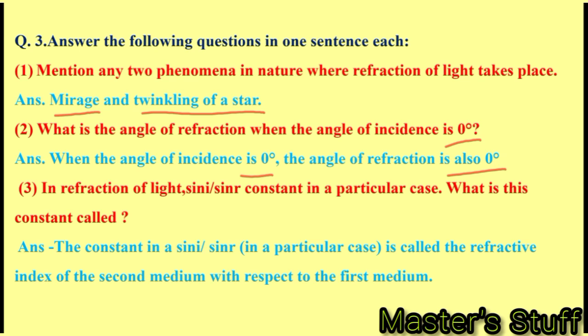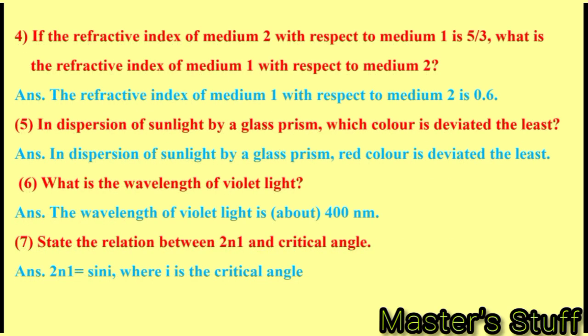In refraction of light, sin i upon sin r is constant in a particular case. What is this constant called? The constant sin i upon sin r in a particular case is called the refractive index of the second medium with respect to the first medium. If the refractive index of medium 2 with respect to medium first is 5/3, what is the refractive index of medium first with respect to medium second? The refractive index of medium first with respect to medium second is 0.6.